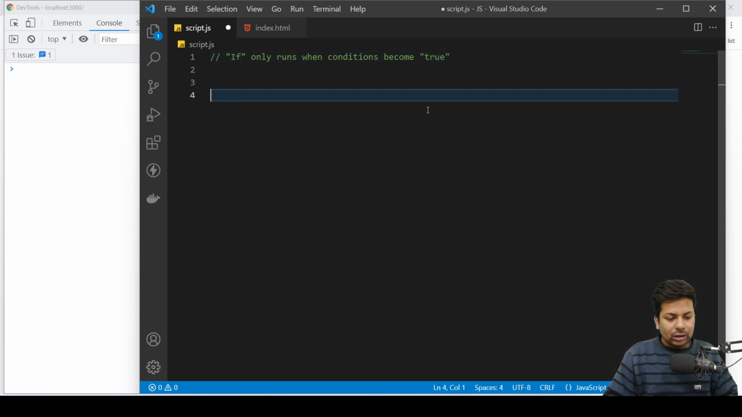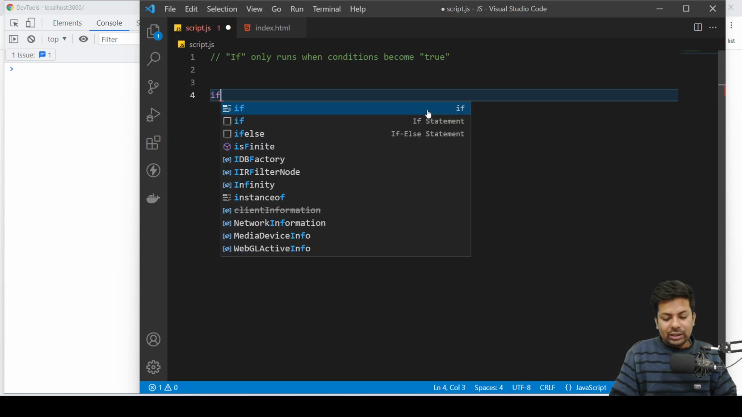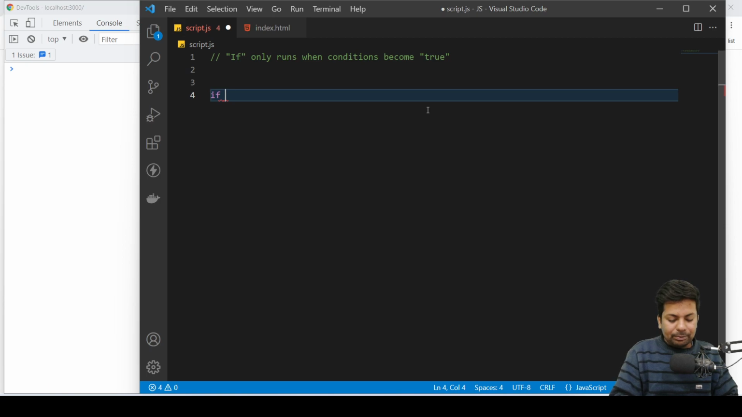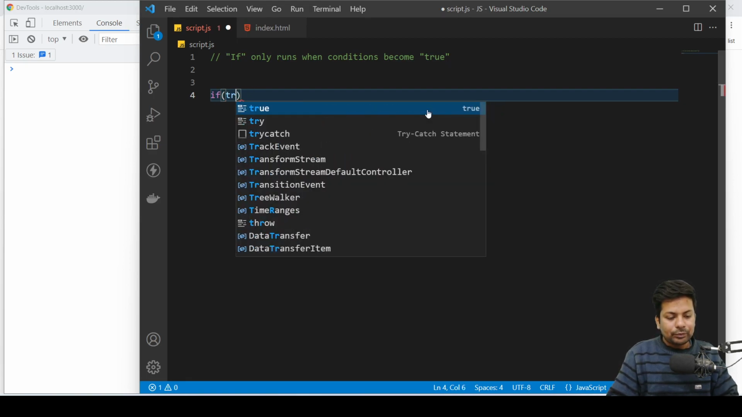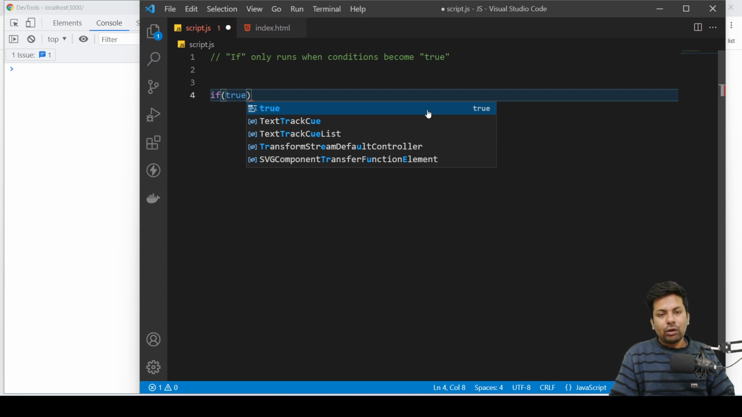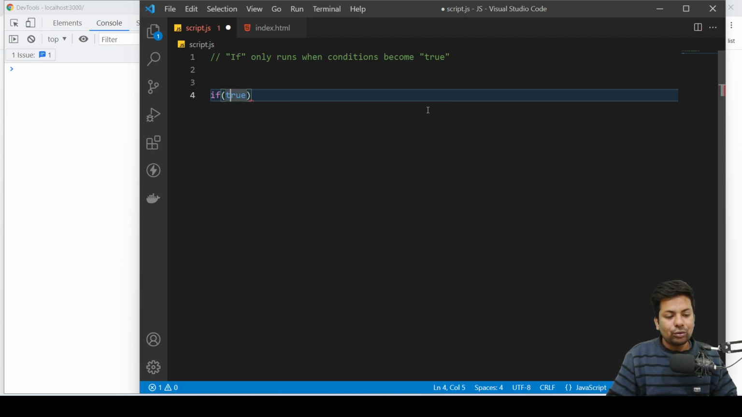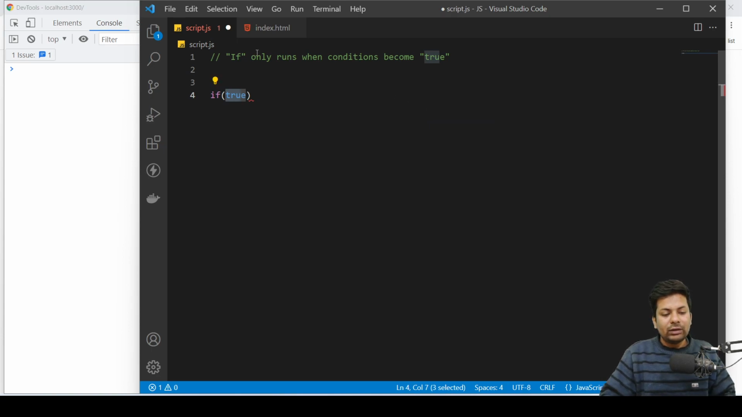So how? You write if in small letters, no need to write it big, it is an error. Just make if in small. Then you put a bracket like this, and whatever condition you want, you put it here. So suppose I'm saying true. You can give true, false, and a lot of other things, but basically it should be true or false. I'll tell you slowly. So if something is true, then only run. What I have told is, if only runs when the condition becomes true. So I say if true, I have already given true.